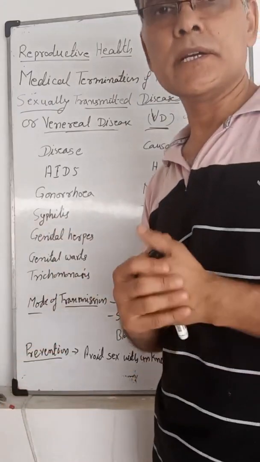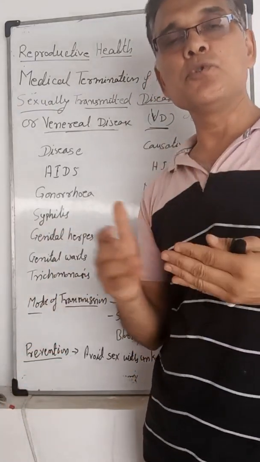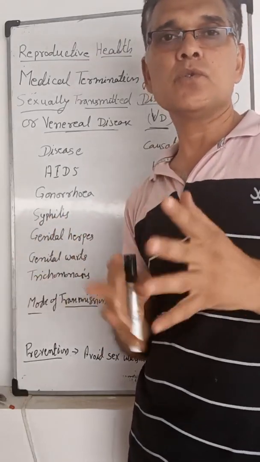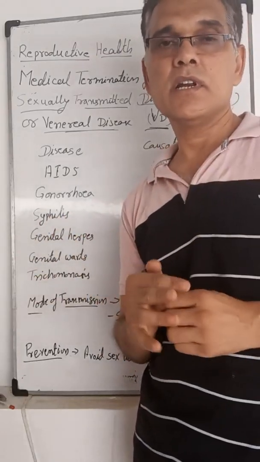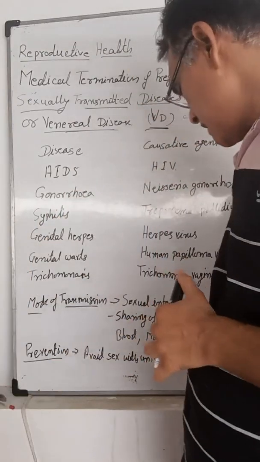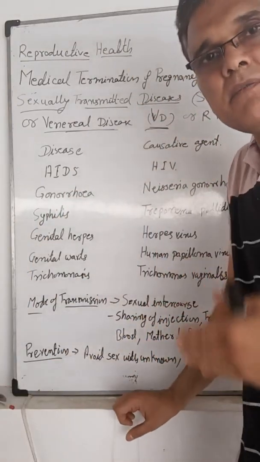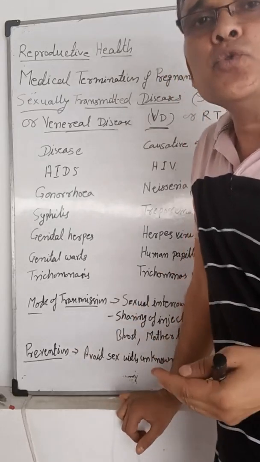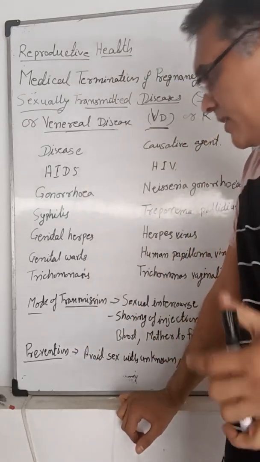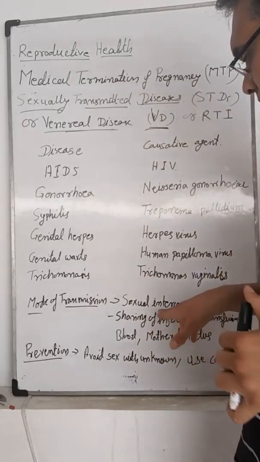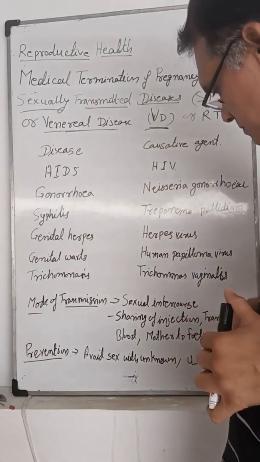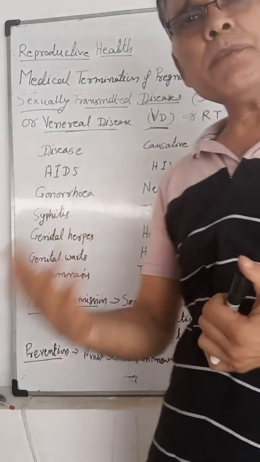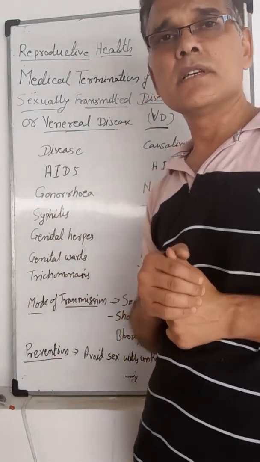Transfusion of blood. If the blood is transfused from one person to another without analysis, that can help in the transmission of disease. And mother to fetus. If the mother is infected with any STD, that will be transferred to their fetus or their newborn. So these are the different modes of transmission: sexual intercourse, sharing of injections, transfusion of blood, and mother to fetus. How can we prevent these diseases?